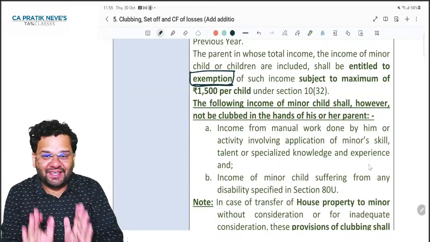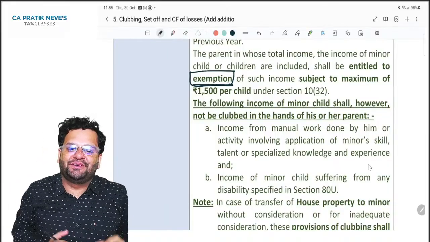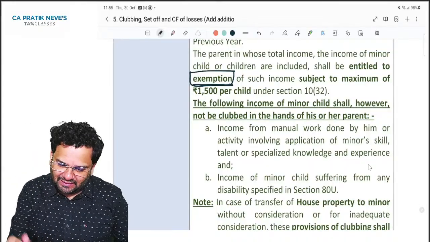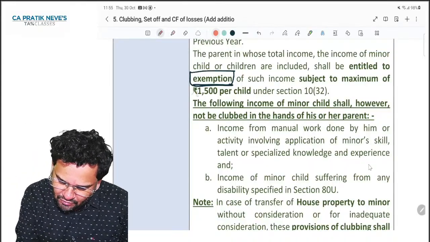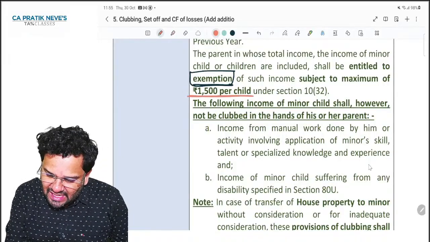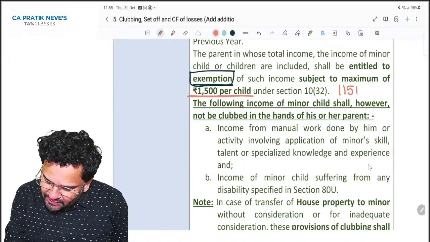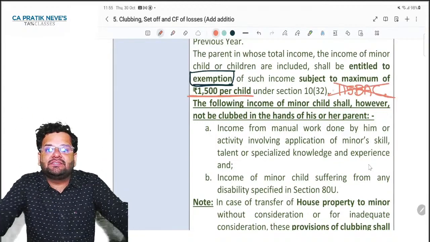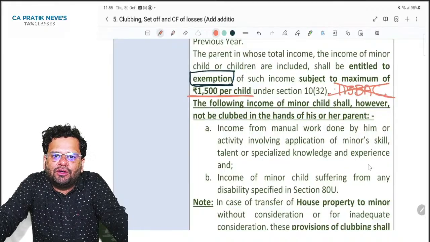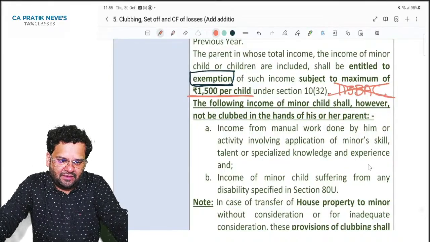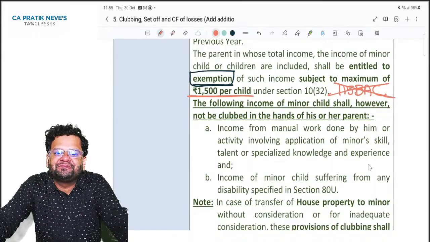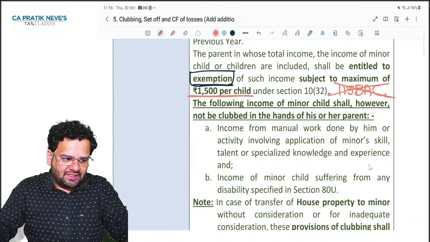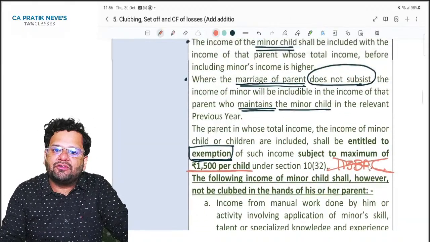And friends, in whosoever hands the income is getting clubbed, that parent will get exemption. I'm sarcastically saying it, a very big amount of exemption. How much exemption will that parent get? That parent will get an exemption of 1500 rupees per annum per child, and that exemption will be allowed only and only if SSC is out of section 115BAC. Make sense, all of you? Yes, sir. This exemption can be claimed only if SSC is out of section 115BAC.